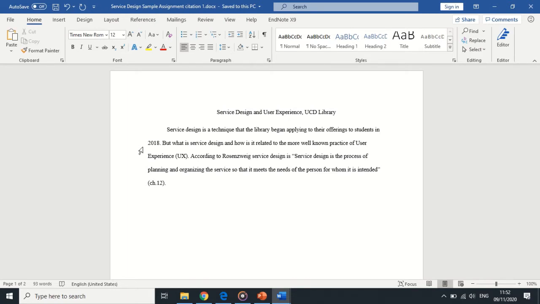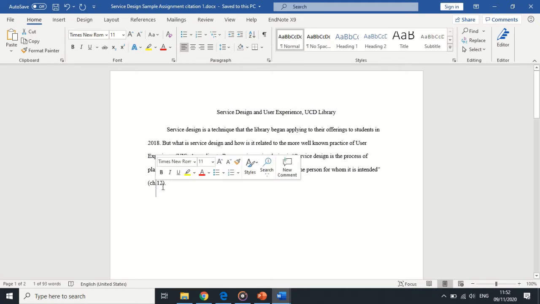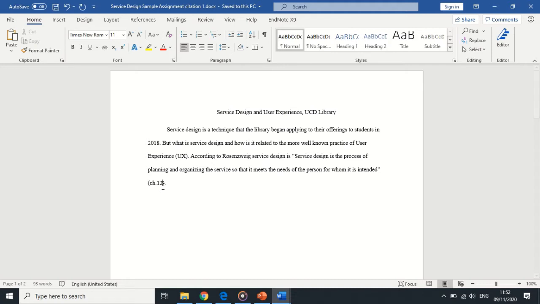In the second sentence of my introduction here, I have directly quoted the writer Rosenwig from her book Successful User Experience. I have included the author's name in the sentence, so just need to include a page number at the end of the sentence. In this particular ebook, there are no page numbers, so instead I have included the chapter number, chapter 12. Where there are no numbers in a source, you can use things instead such as chapter numbers, paragraph numbers, line numbers, or other kind of location information for those following up on your references.